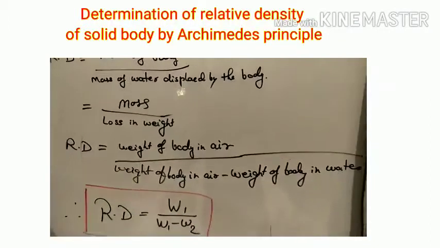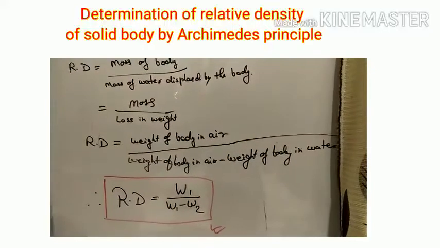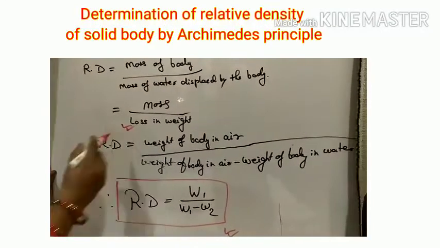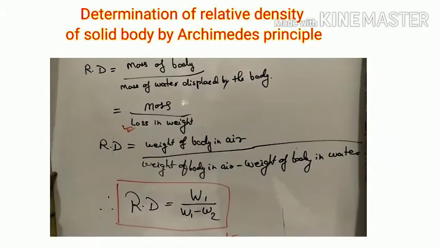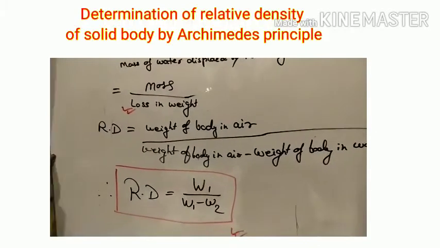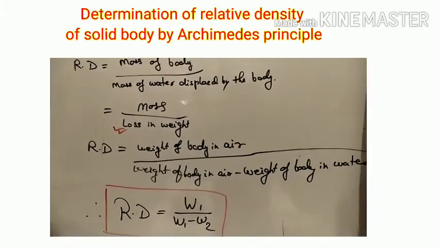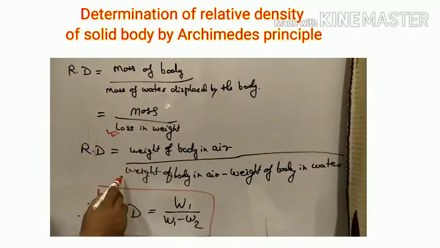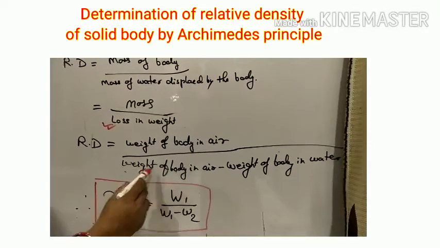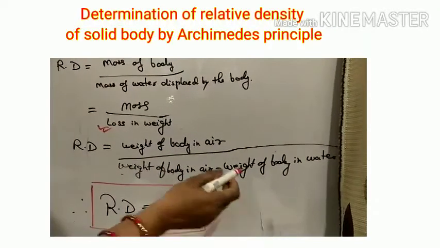Water displaced by the body here means loss in weight of the body. So loss in weight means weight of the body in air minus weight of the body in water.